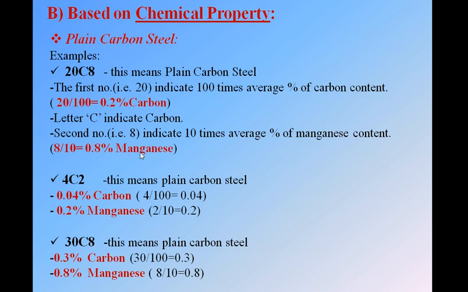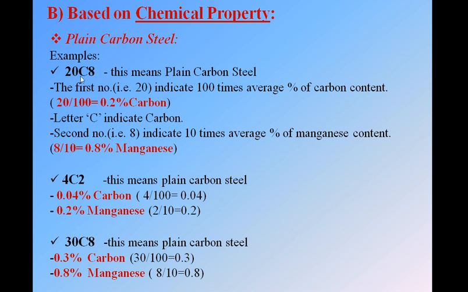And the second number, which is followed by C, is of manganese and shows the manganese content. As we divide the first number by 100, in the same way divide the second number by 10 only, because this 8 indicates 10 times the average percent of manganese content. Means divide the carbon number by 100 and this 8 by 10 for the manganese content. So 8 by 10 is 0.8% manganese. You are getting or not?